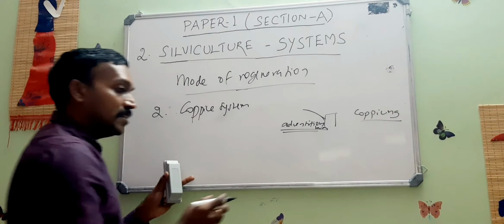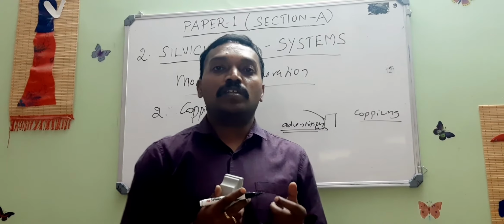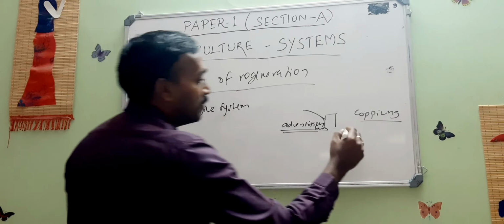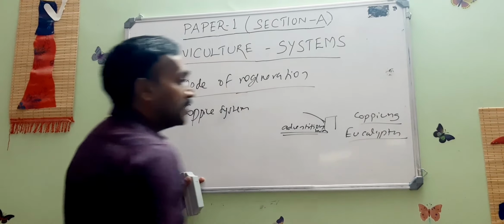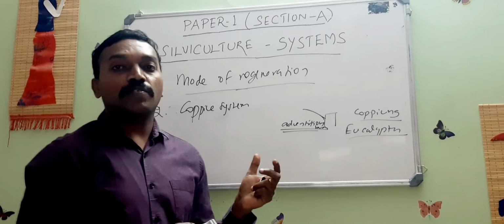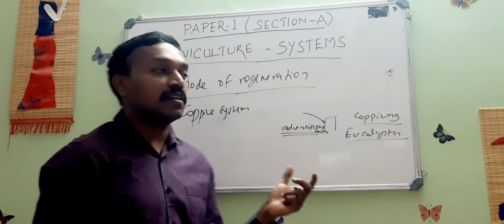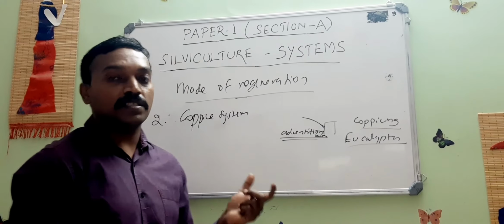There are many important trees which are known for producing good coppice. For example, eucalyptus and others are known for their coppicing capacity. So in this system, the mode of regeneration is purely based on coppicing. That is why this system is known as the coppice system.